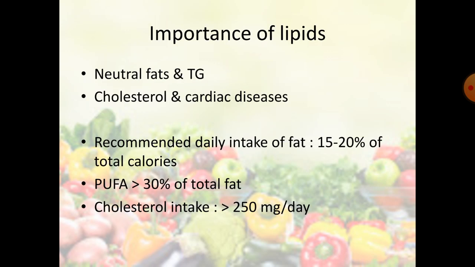Next is the importance of lipids. Lipids, they are in the form of neutral fats and triglycerides included in the diet. Then these lipids can lead to higher cholesterol level and other cardiac diseases, which is already discussed. Then moving on to the daily requirements. Daily requirement of fat is about 15 to 20% of the total calories. So 15 to 20% of the total calories should be fats. Then PUFA should be less than 30 and cholesterol also less than 250 milligrams per day.